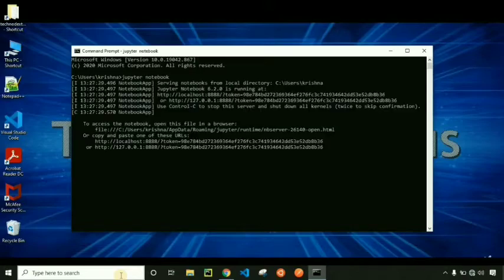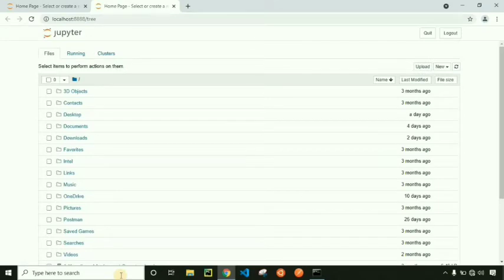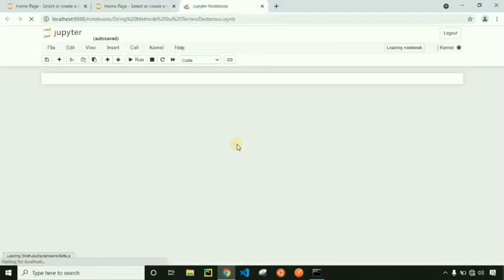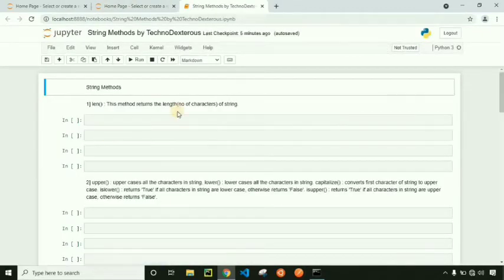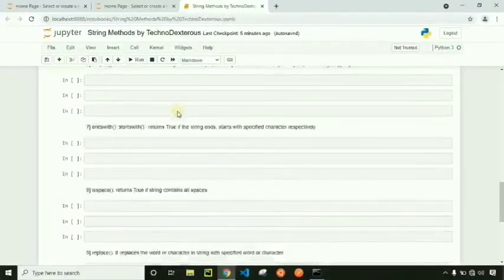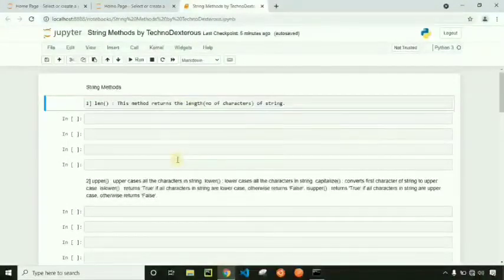Press enter. It will launch Jupyter Notebook inside your Chrome browser. I have already created one Jupyter Notebook file, string methods. Let's open it. Here I have mentioned all the string methods to describe. Let's learn them one by one practically.